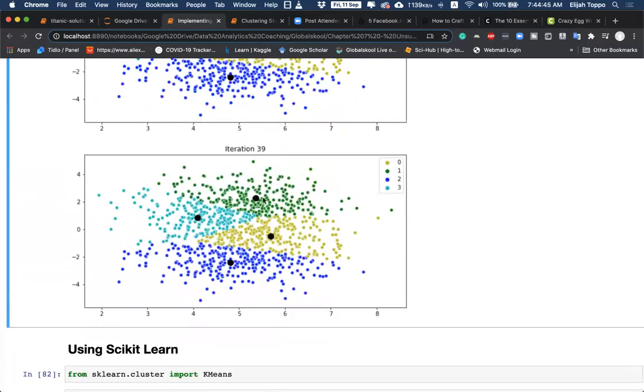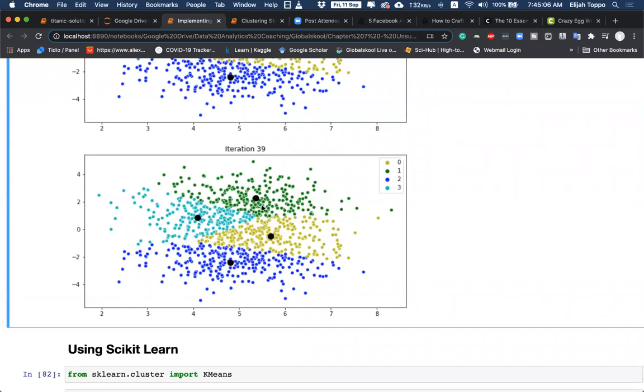So after 39 iterations, this is the clustering it has done. Now, this is not a very natural clustering, right? It seems to have randomly taken 4 sets and divided it out of the data, such that the cluster centers don't move, of course. But still, it seems pretty random.